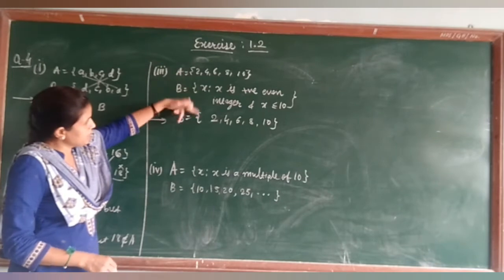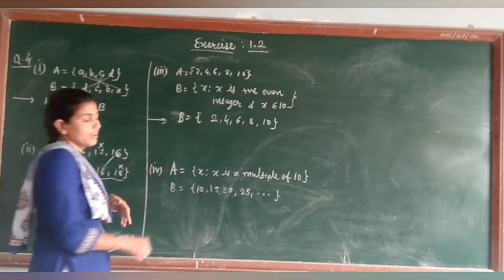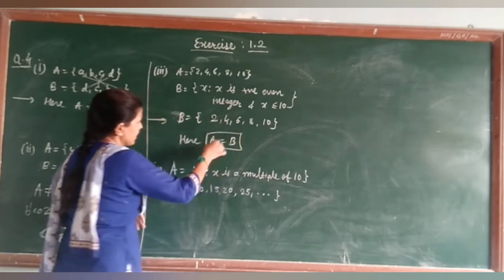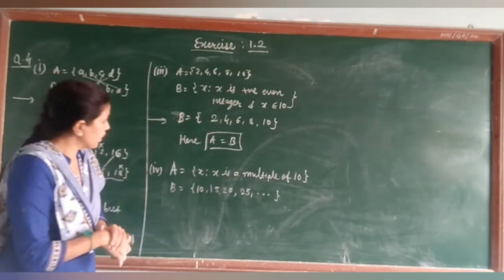You can see A and B are equal. Obviously here A is equal to B, correct? As all the elements are equal.